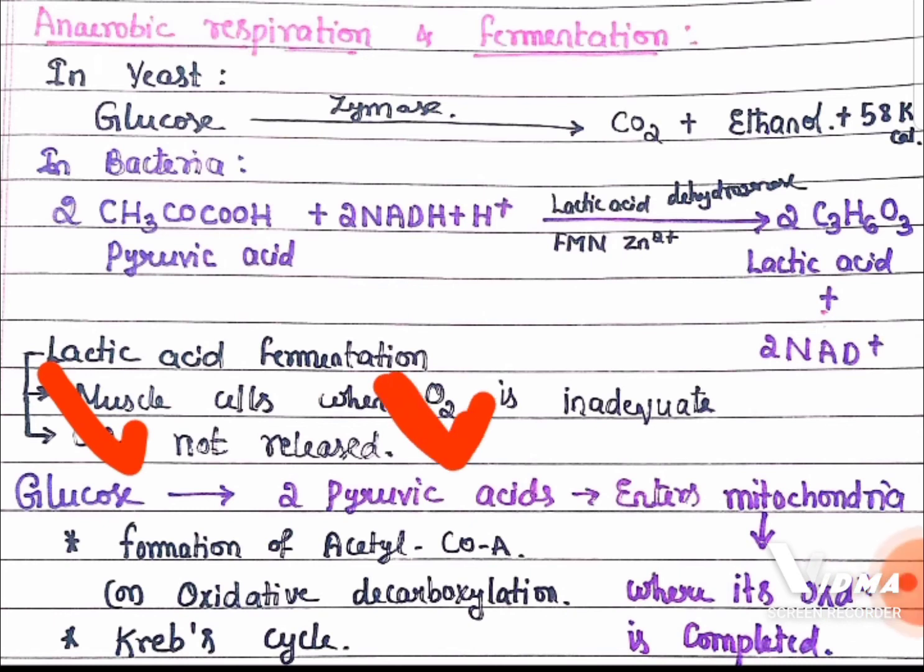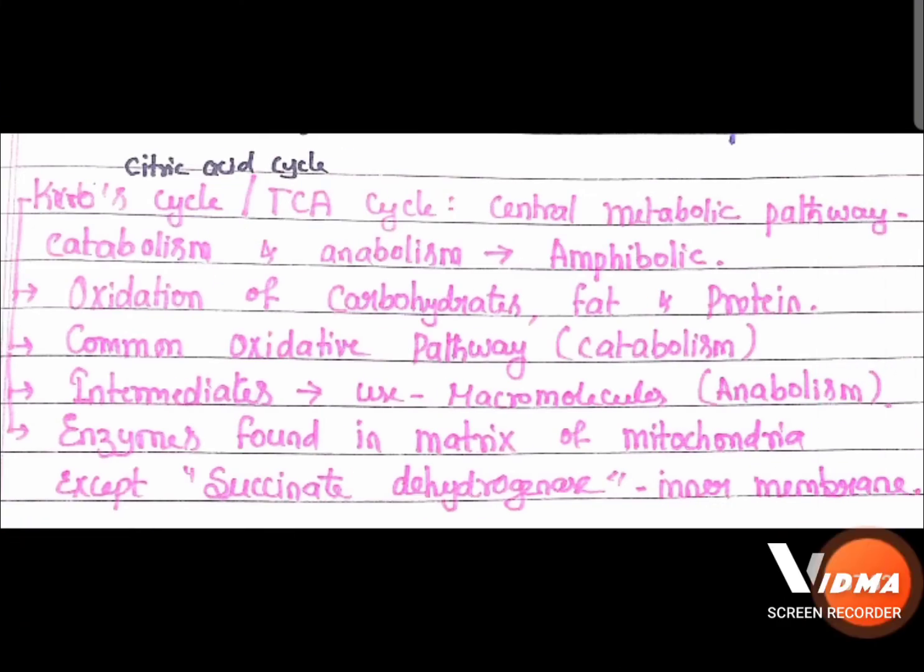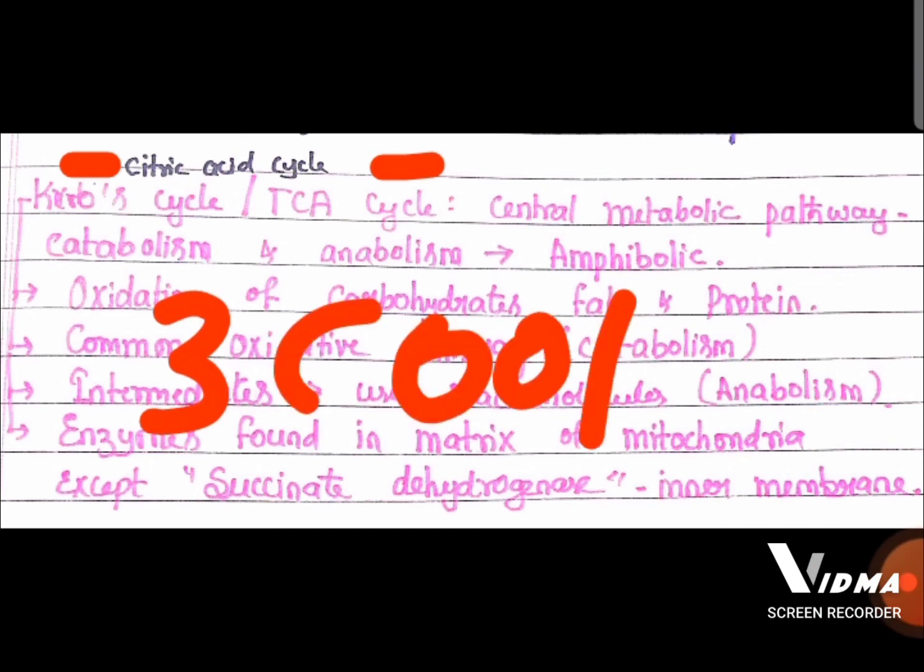This pyruvic acid enters into mitochondria for further oxidation, where it undergoes complete oxidation in the mitochondrial matrix. So it involves 2 steps. Pyruvic acid converts to acetyl-CoA, which is also called oxidative decarboxylation. Next is the Krebs cycle, also called the citric acid cycle, because the first stable product is citric acid, and that citric acid has 3 carboxylic groups. That's why it is also called the tricarboxylic acid cycle.